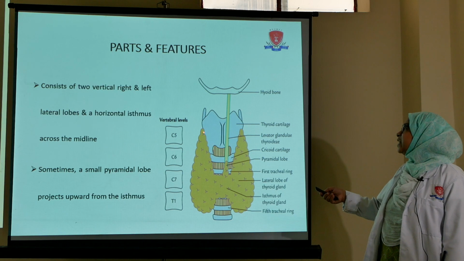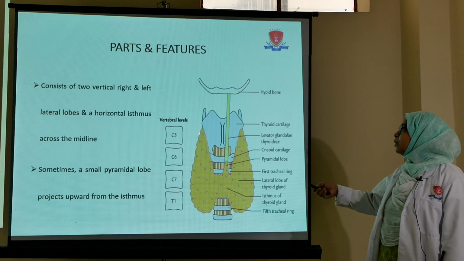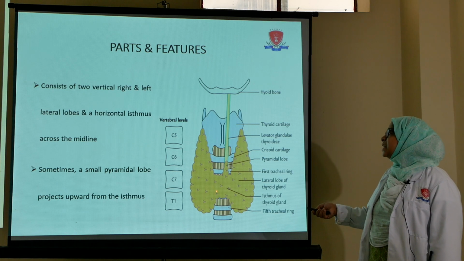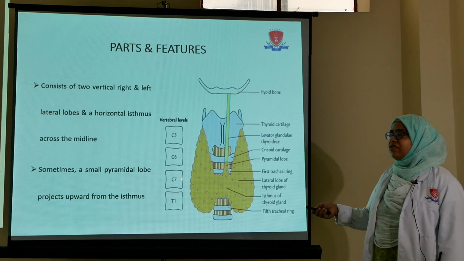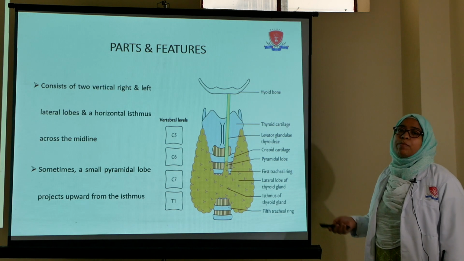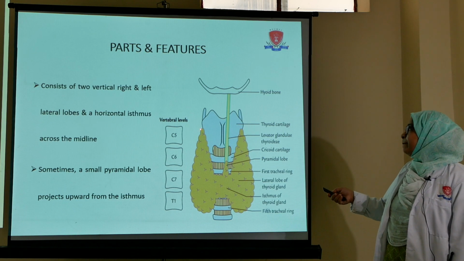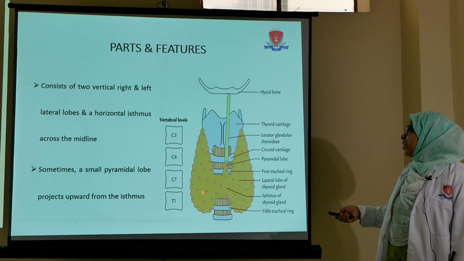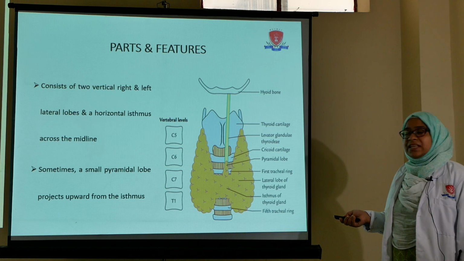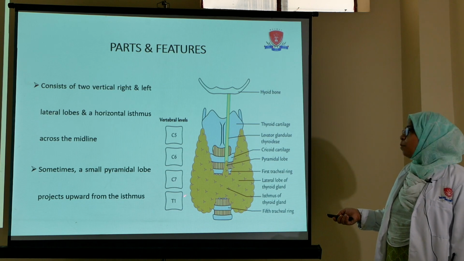One is the anterior border, which is present between the lateral surface and the medial surface, and the other is the posterior border, which is present between the medial surface and the posterolateral surface, which means there is no demarcated border between the lateral surface and the posterolateral surface. Thus this lateral lobe has an apex, a base, 3 surfaces, and 2 borders, the anterior border and the posterior border.